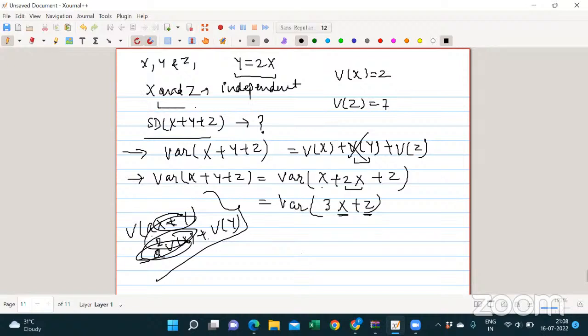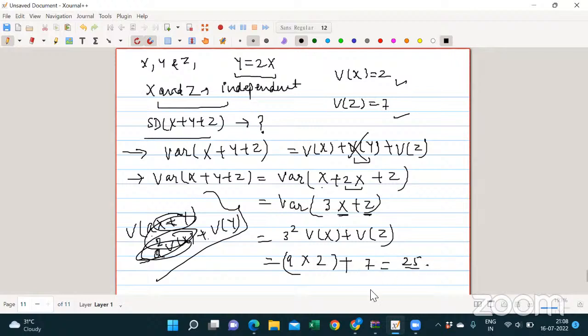In the question, x and z are independent. That means the variance is 3 squared times variance of x plus variance of z. So it will be 9 into variance of x, which is 2, plus variance of z, which is 7. So it will be 18 plus 7, that is 25.